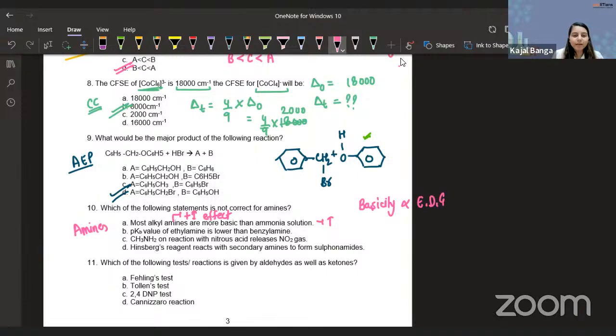pKb of ethylamine, okay, and pKb is inversely proportional to basicity. So they are asking pKb. If we can find the basicity order, pKb will be exactly opposite of that, in simple language. pKb of ethylamine. So let's look at this ethylamine. This is my ethylamine. Is lower than benzylamine. This is my benzylamine.